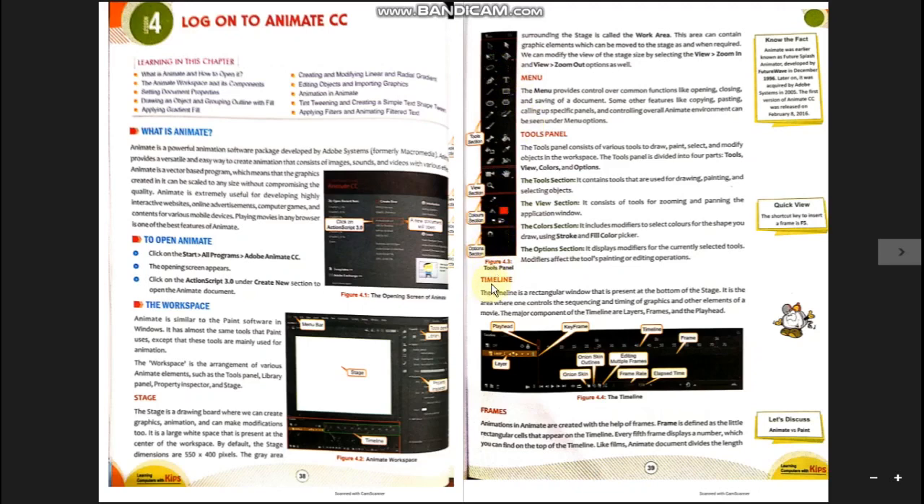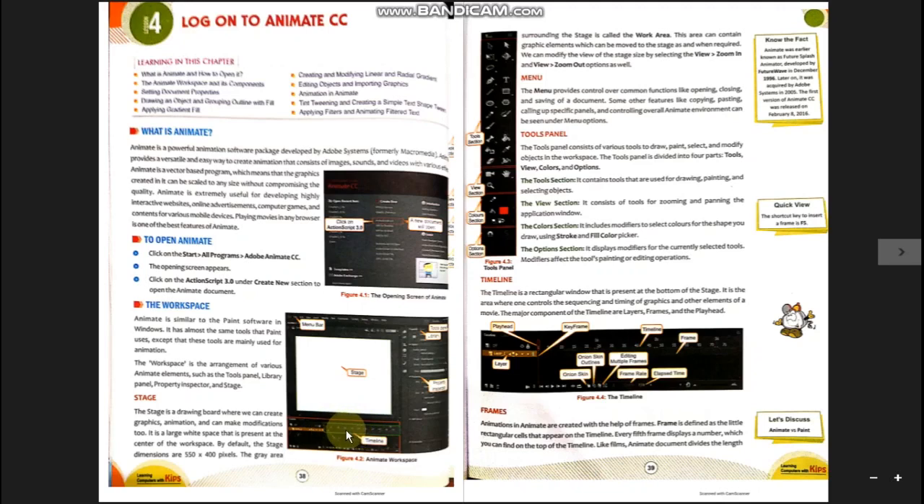Next is the most important component of the Animate workspace, the timeline. Timeline is a rectangular window that is present at the bottom of the stage. This is the stage. Here is the timeline. It is the area where one controls the sequencing and timing of graphics and other elements of a movie. From here you can set the sequence of the objects, means which object will come first, which will come later on. This sequence you can set from here.